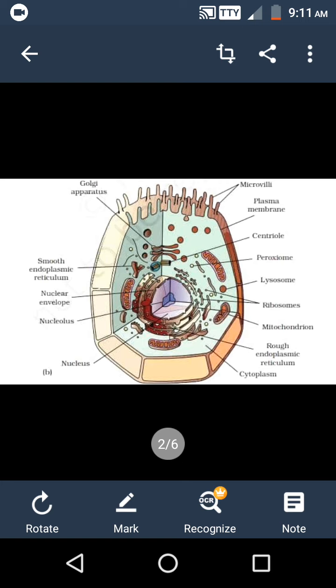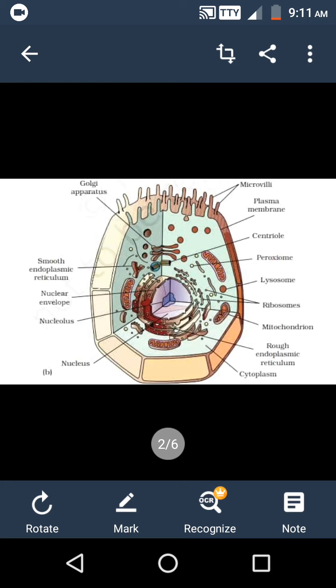Then comes the Golgi apparatus. The Golgi apparatus was first discovered by Camillo Golgi. The Golgi apparatus is a membrane bound cell organelle found within the cytoplasm, and its main function is to transport, modify and pack proteins and lipids inside the cell.